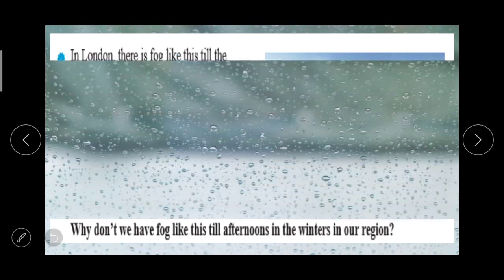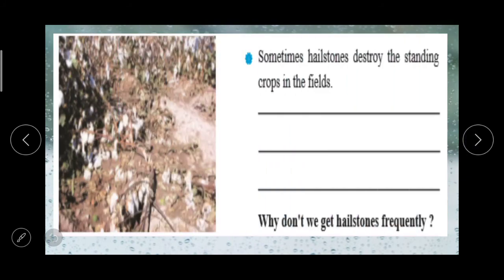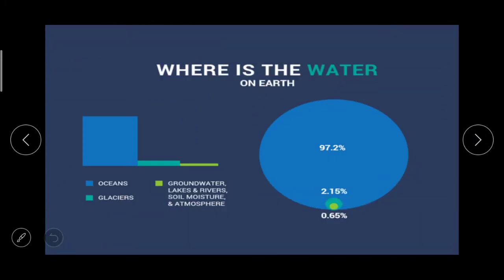And the last picture: sometimes hailstones destroy the standing crops in the fields. Why don't we get hailstones frequently? These are the pictures, the sentences and the questions. And now we'll start the lesson here.